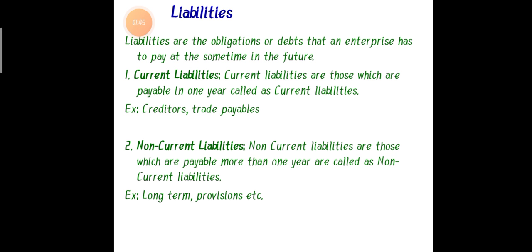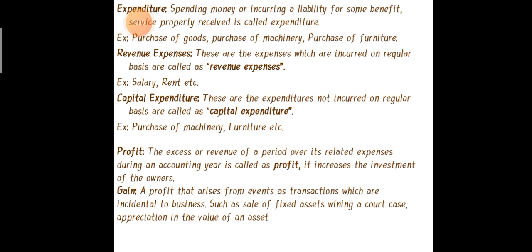Non current liabilities are those which are repaid after more than 1 year. That may be long term provisions, long term debts, long term loans. Current liabilities have examples like creditors, trade payables, or bank overdraft, which come under current liabilities. But non current liabilities are paid after more than 1 year, that may be long term provisions or long term debts. Okay, so let's move to the next, that is called expenditure.